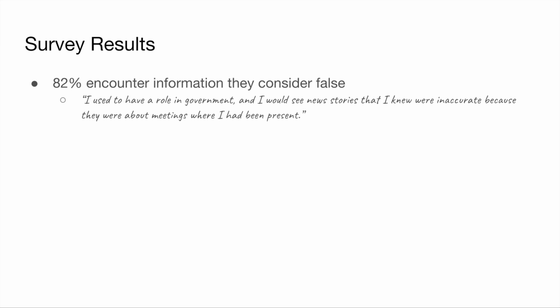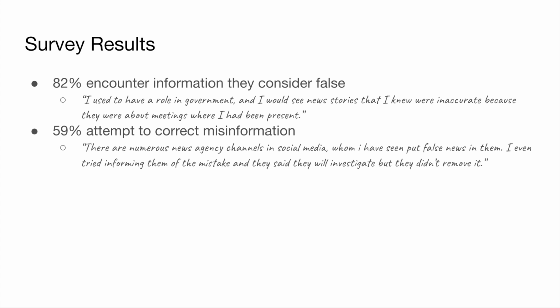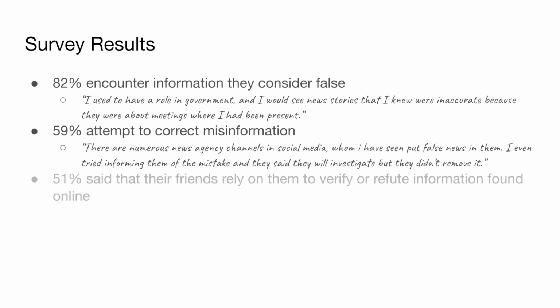Sometimes this happens because they intentionally follow sources that they consider unreliable. For example, because they just want to be aware of what the other side is saying. We found the majority of users attempt to correct the misinformation they encounter on social media. For example, by reporting the misinforming post to platforms or by sharing an inaccurate post to warn their social circle about it. But because sharing is also often viewed as a sign of endorsement, some other users refrain from sharing misinformation even if it's to warn the others.